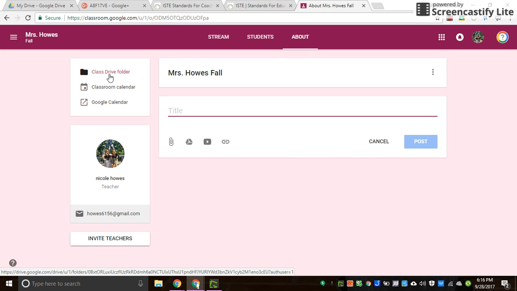Inside of that, there will be a folder for each student, so you'll be able to see all of their work. You also have a classroom calendar. Anytime you create an announcement or assignment, it will go directly to this calendar so that students know when things are due, as well as your regular Google Calendar.